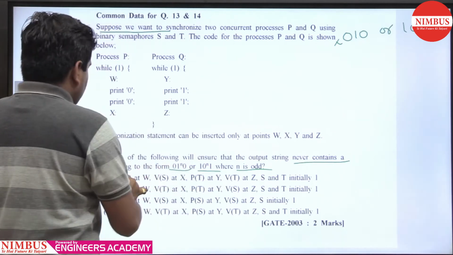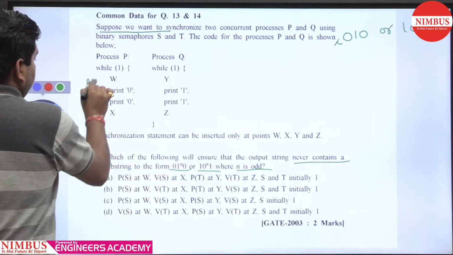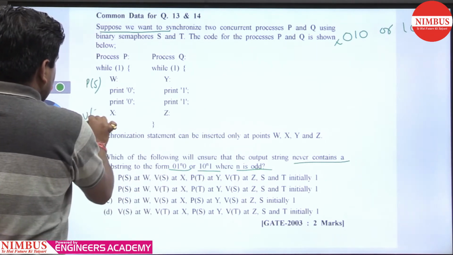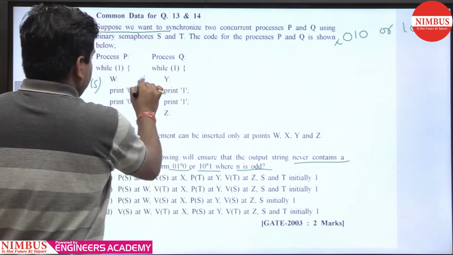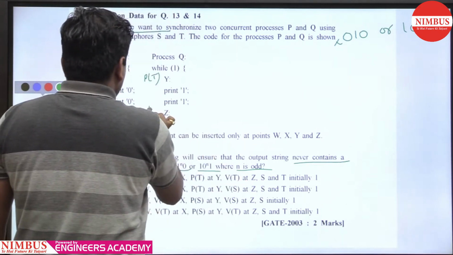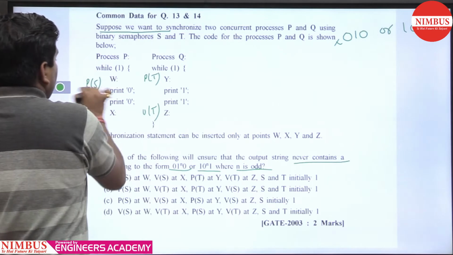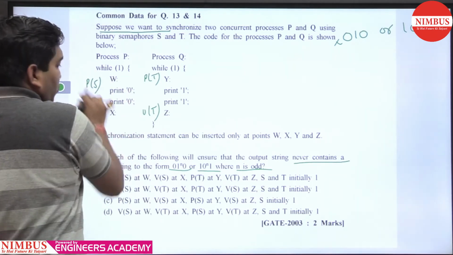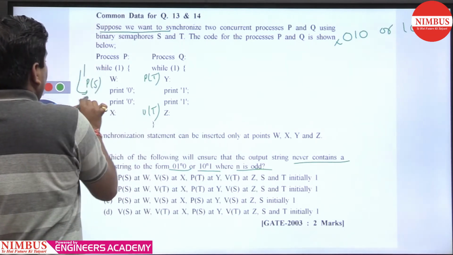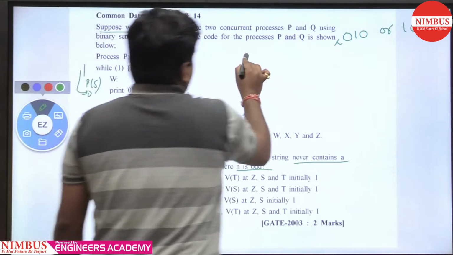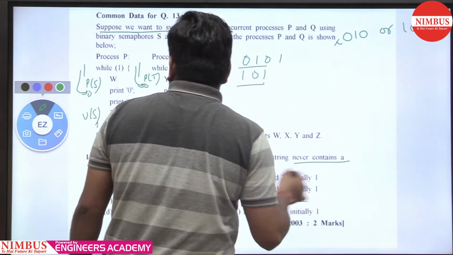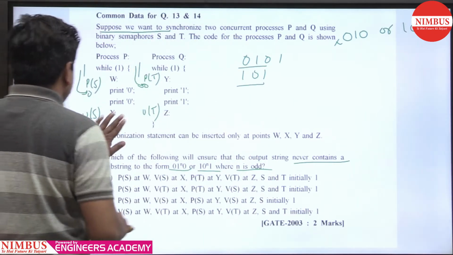So we'll take option A: PS at W, VS at X, PT at Y and VT at Z. What will happen? Both are initialized to 1. So 1 to 0, 1 to 0, and it prints something like this, forming such a substring. So this is not it.